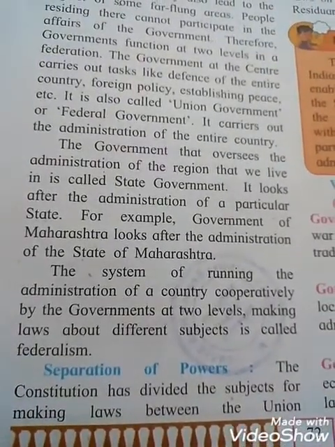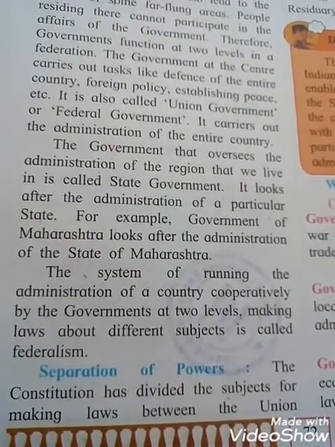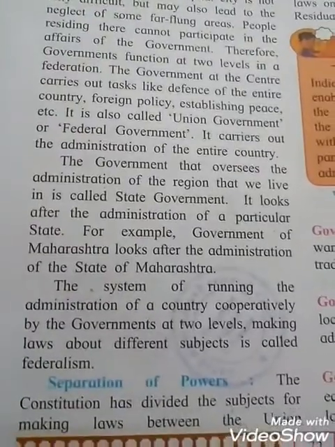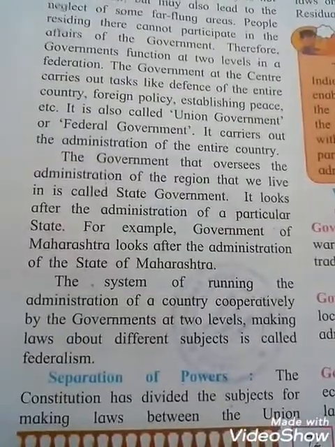Now see the separation of powers. The constitution has divided the subjects for making law between the union government and the state government. And this way we can say how the powers were separated.